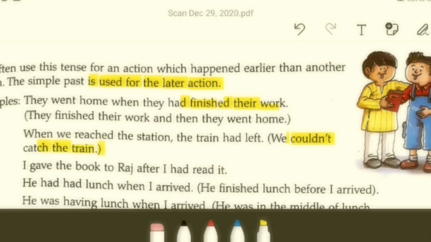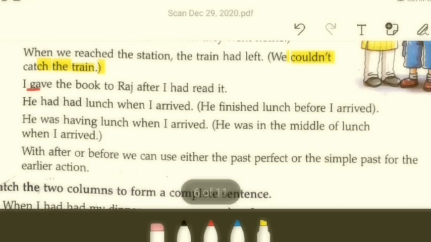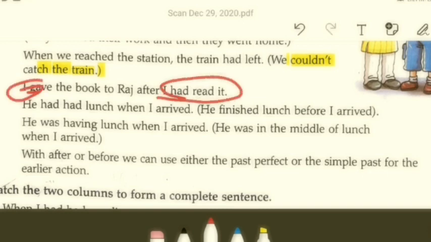Am I right? Then, I gave the book to Raj after I had read it. So the book was returned to Raj only after the subject I had completed reading the same, right? So before the later action, the primary action of reading the book was completed by the subject I, and then the same was returned to Raj, isn't it?